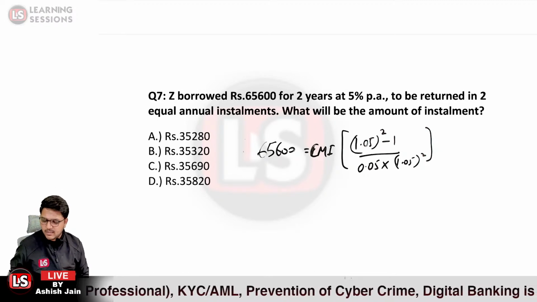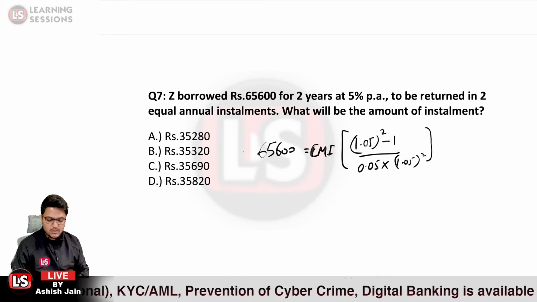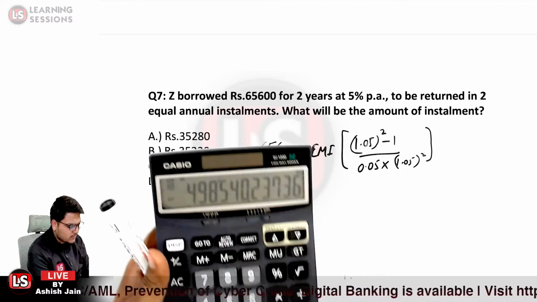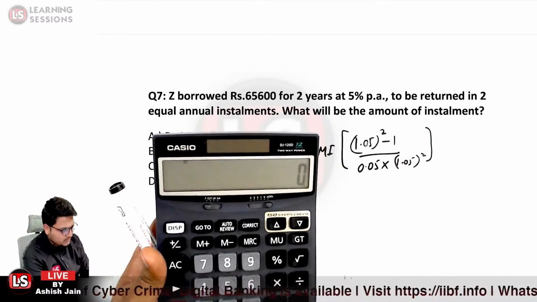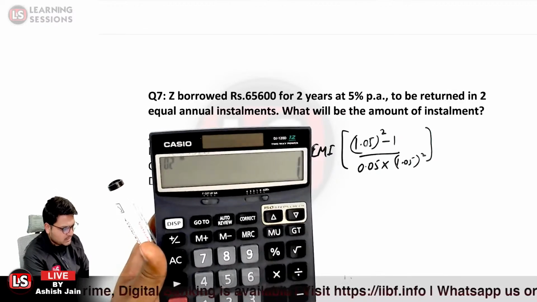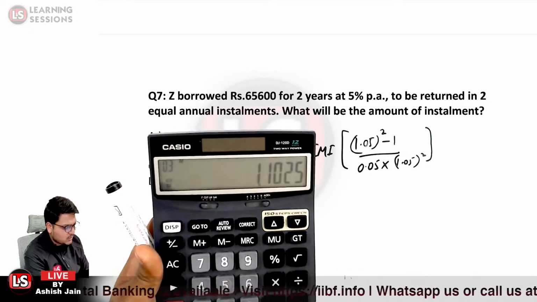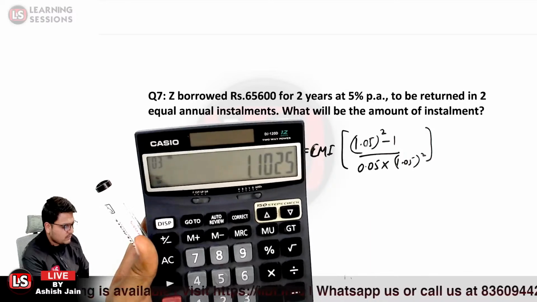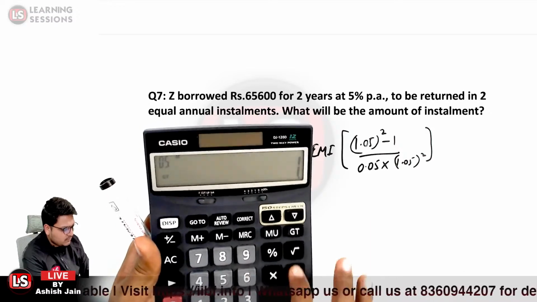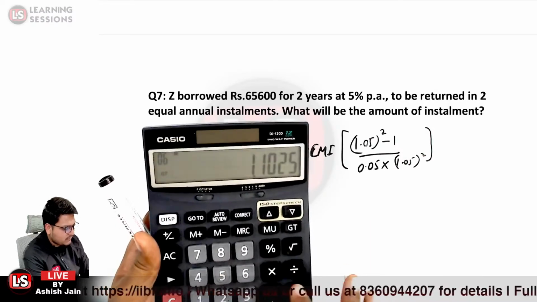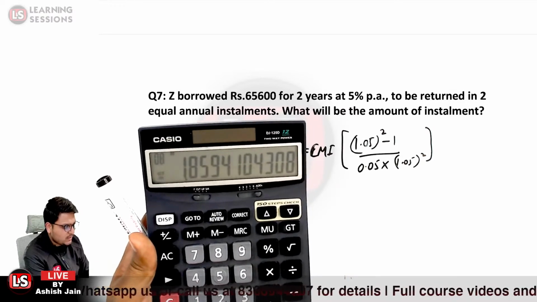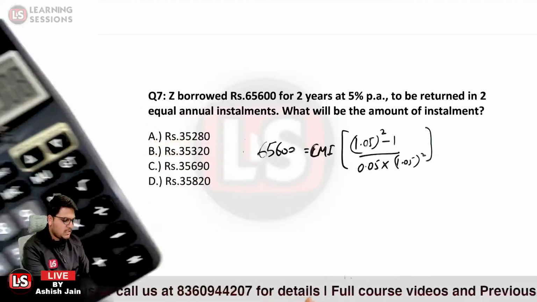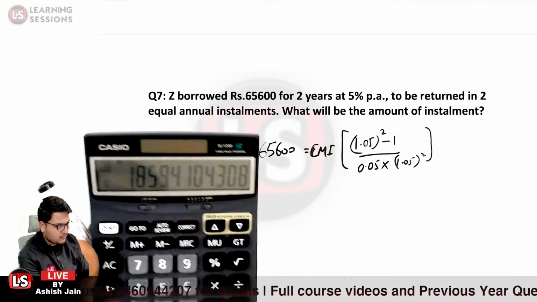This is quite easy. I think you can calculate it easily. Let me calculate it for you. So it will be 1.05 multiplied by 1.05 again, and that is equal to 1.1025, minus 1, divided by 1.1025, divided by 0.05. It comes out to be 1.8594. I'm writing it over here.